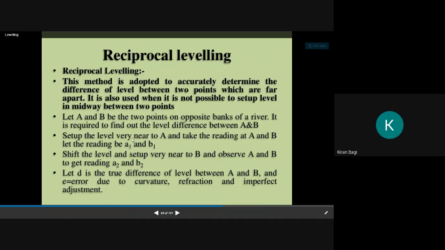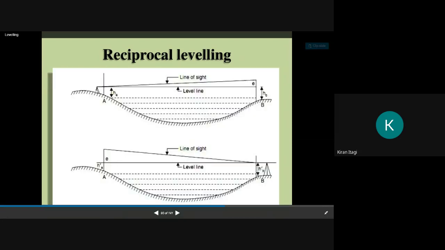Set up the level very near to A and take the reading at A and B. You are standing at station A and you take the level at A and B, meaning you have set up the instrument here.